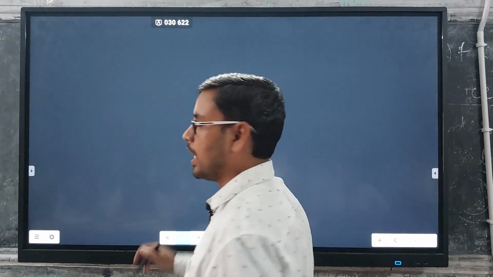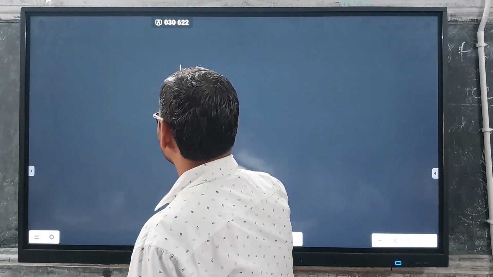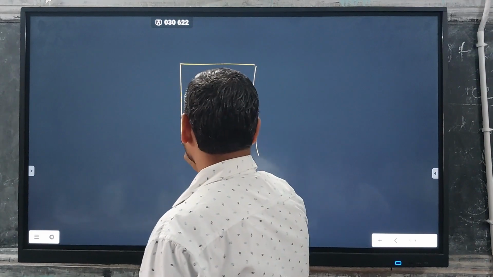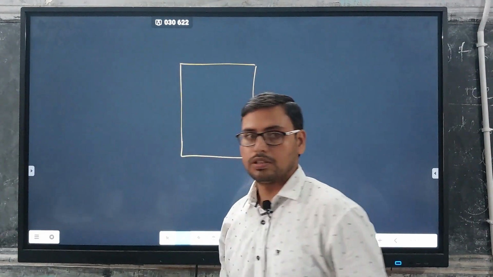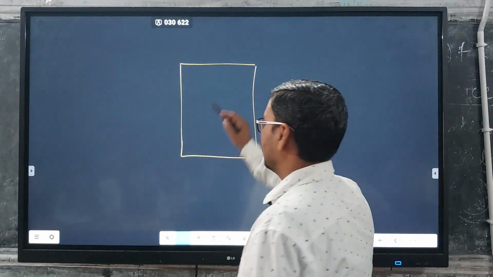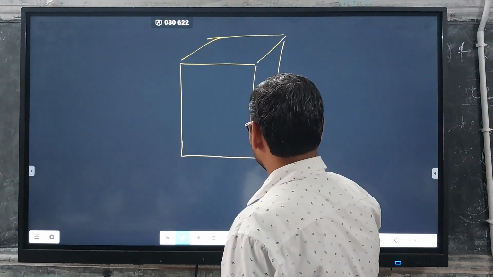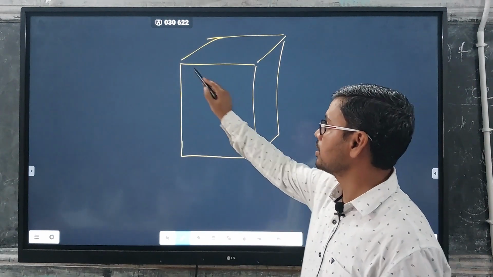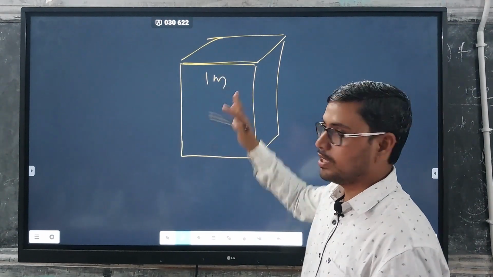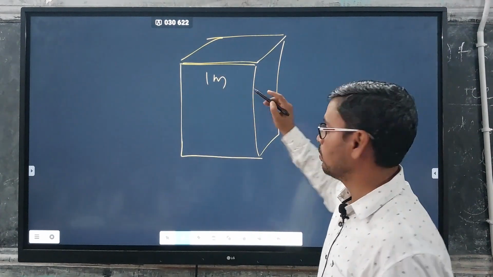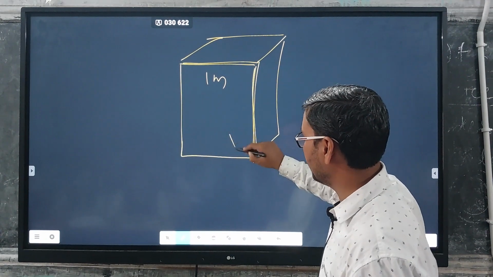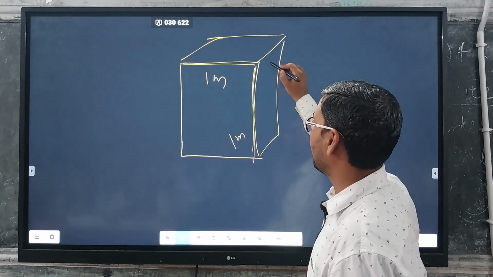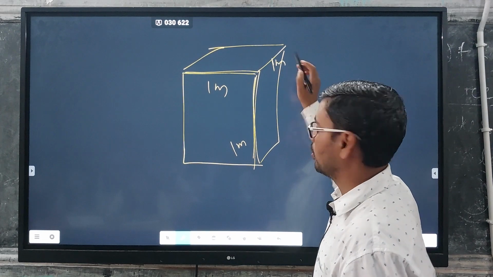Normally in the field we try to dig an area of 1 meter depth, 1 meter width, and 1 meter thickness.